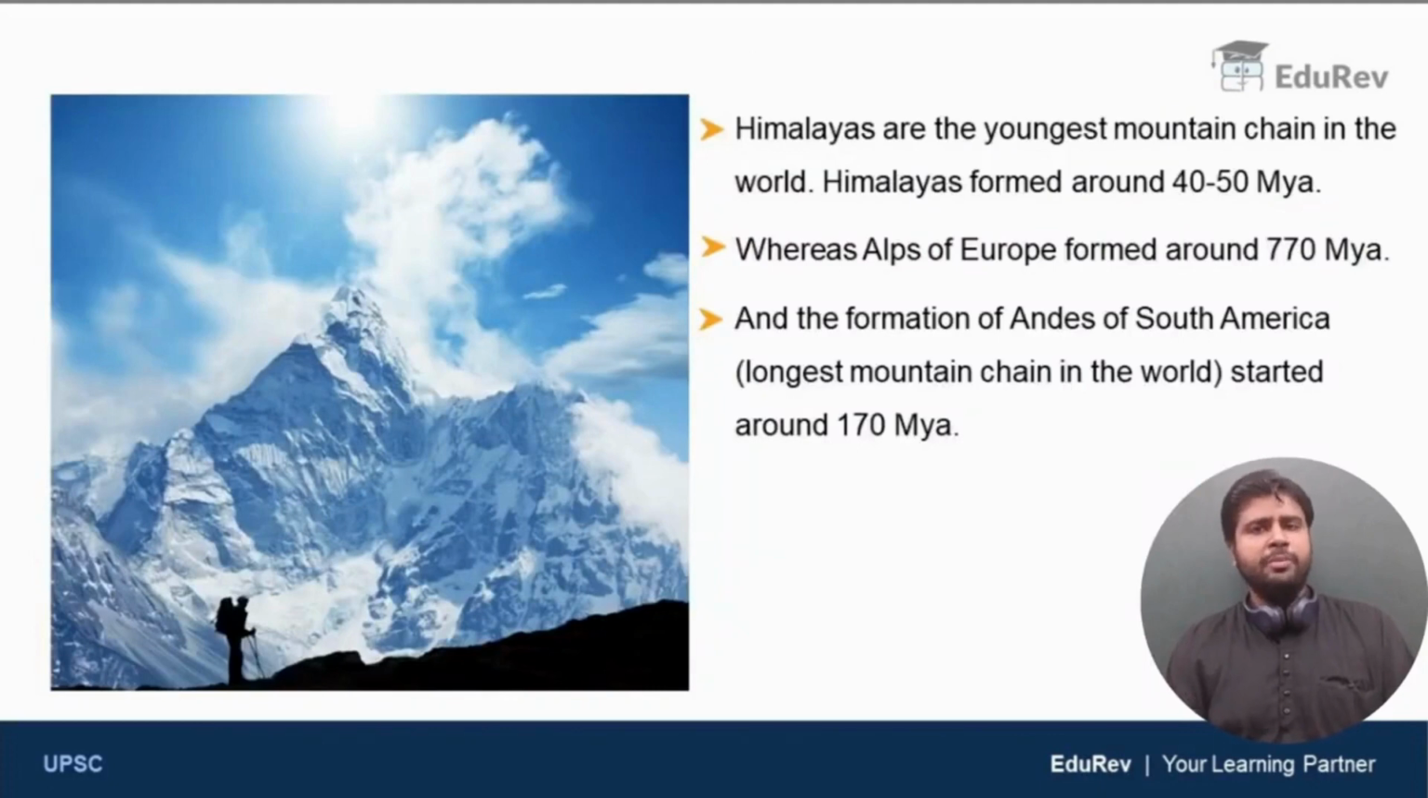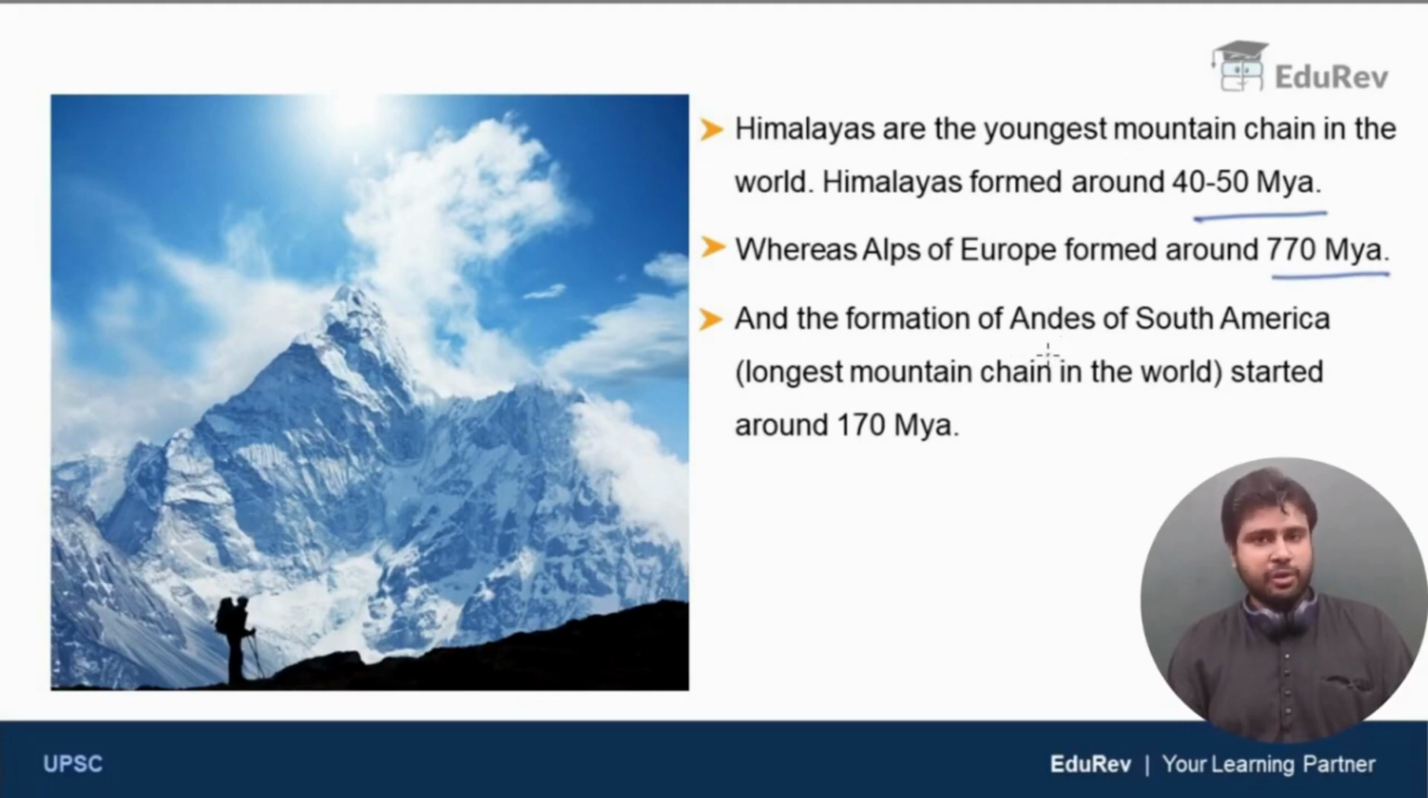Now, what do you mean by youngest? The Himalayan mountains formed around 40 to 50 million years ago. The word MYA means million years ago. Now let us compare the Himalayas to some of the famous mountain chains of the world, the Alps and Andes, and compare their age. The Alps of Europe formed around 770 million years ago. So these are very, very old.